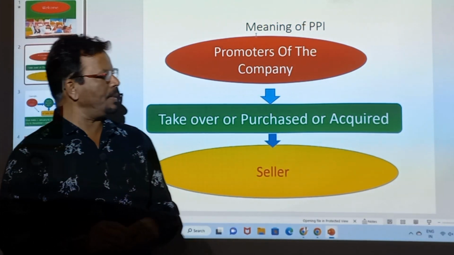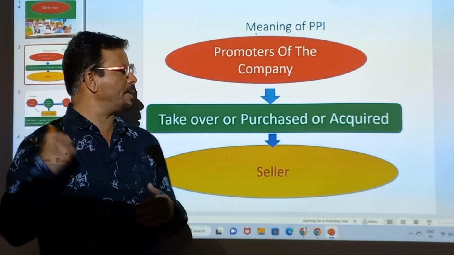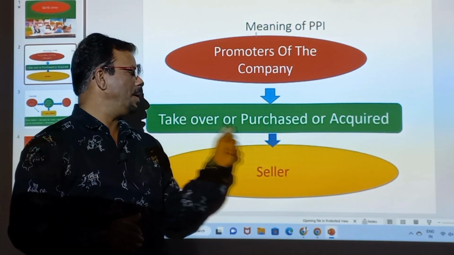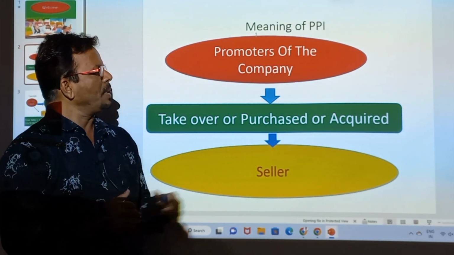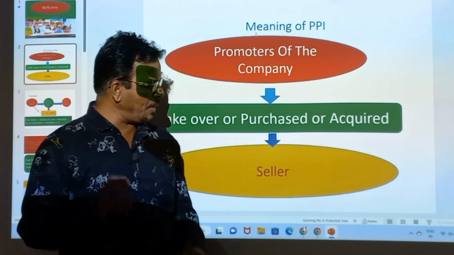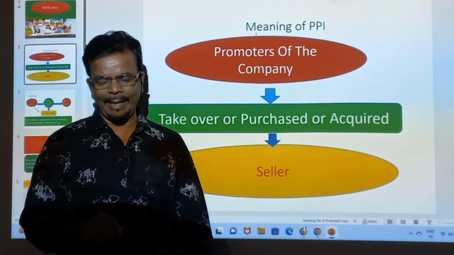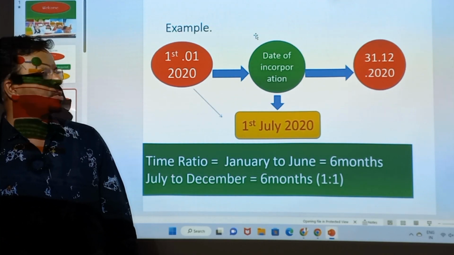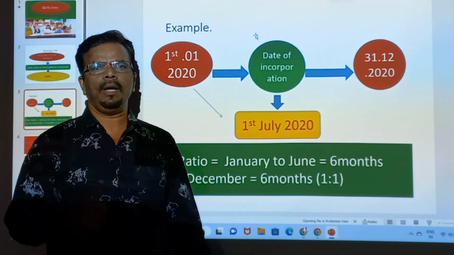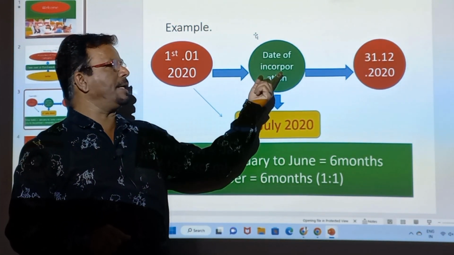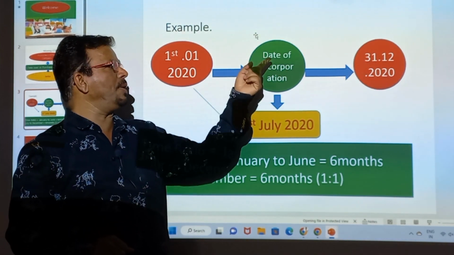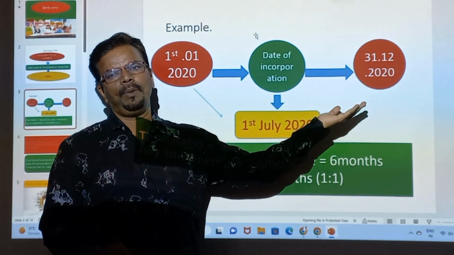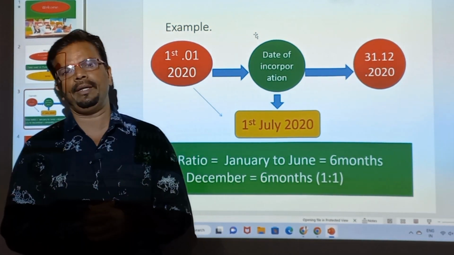Now in this case what happens? One company takes over another company, or sometimes purchases the company, or sometimes acquires. Acquire means what? Purchase. So at that time what happens? The company will start the business, but that particular company will get the date of incorporation after 2 months or after 3 months. So in this case we have to find out how much we profit before the date of incorporation, that we will call DOI, and how much profit we earn after the date of incorporation. That we have to find out.